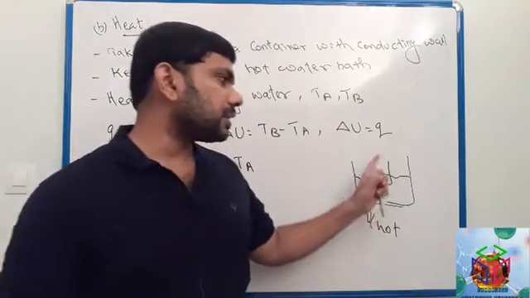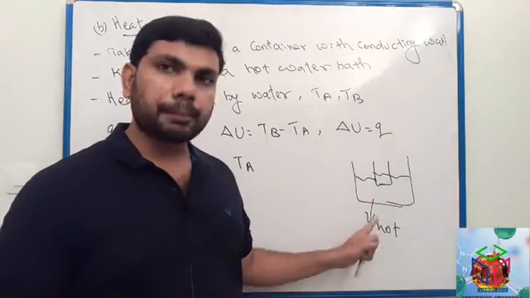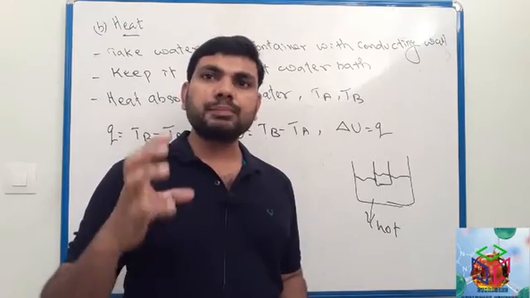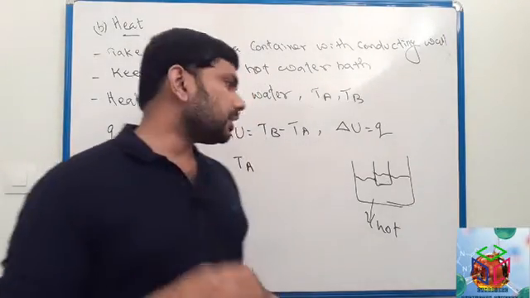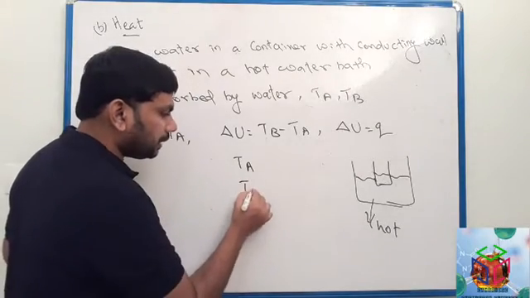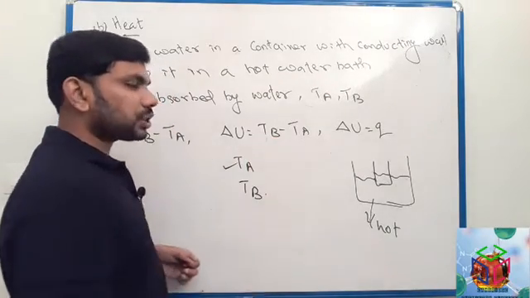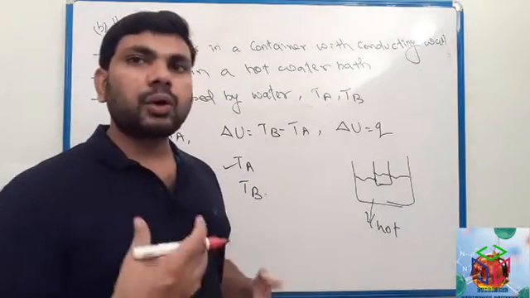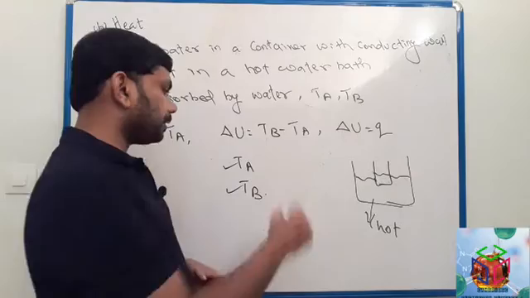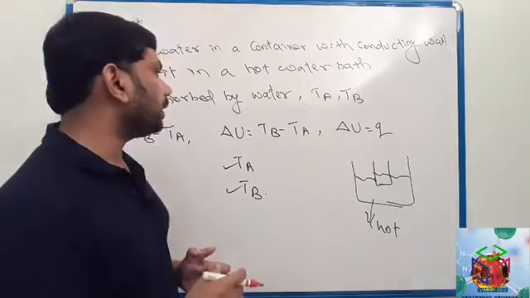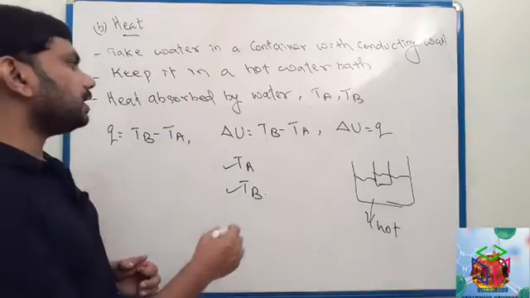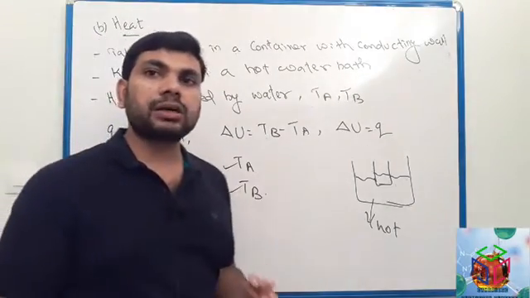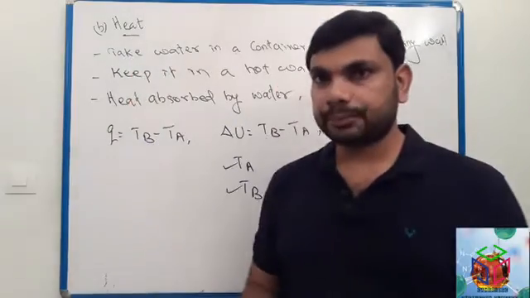After we keep this container in the hot water bath, the water will absorb heat. Then the temperature will change to TB. This is the initial temperature; after absorbing heat from the water bath, the temperature changes to TB. So here we can measure the change in temperature, or you can say heat transfer.